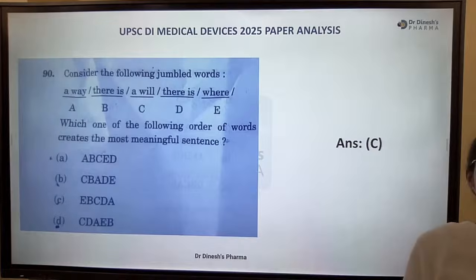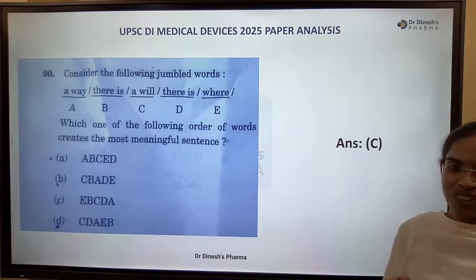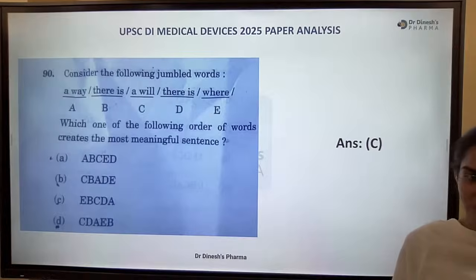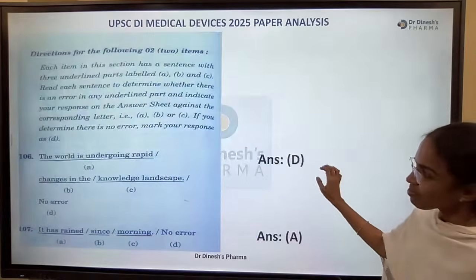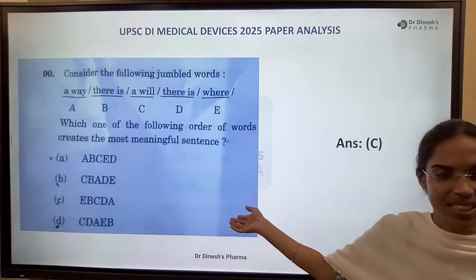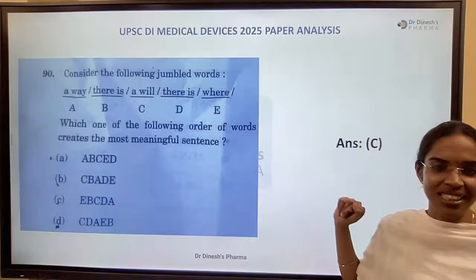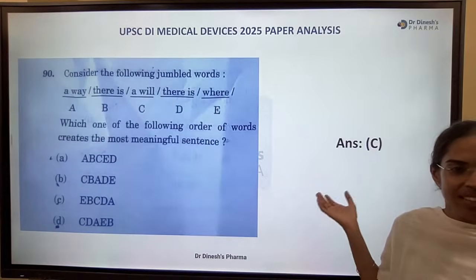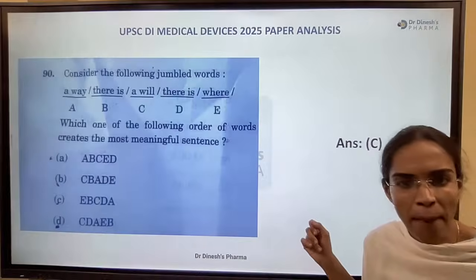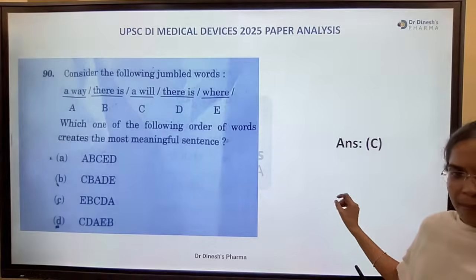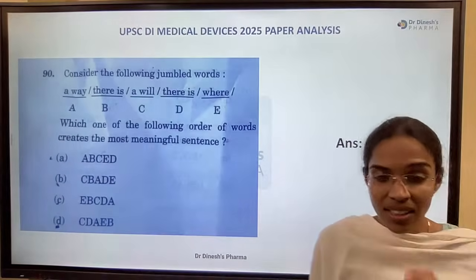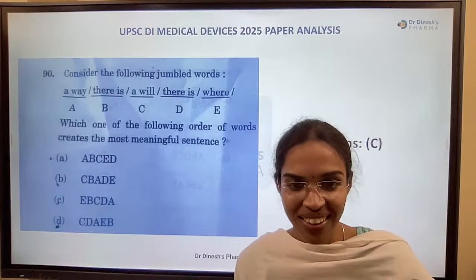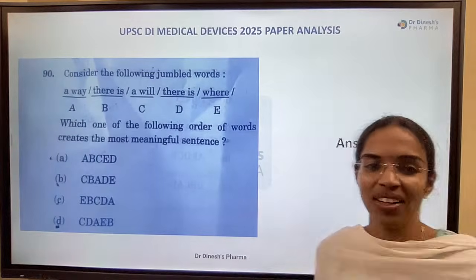Where there is a will, there is a way. Right. E, B, C, D, A. This also everyone will answer. Right now, everyone has answered this question. Someone made a mistake. Where there is a will, there is a way. Right? This yes is for those who made it right. Okay.